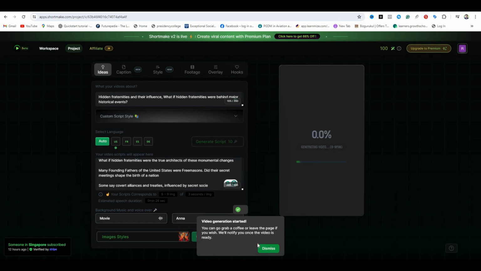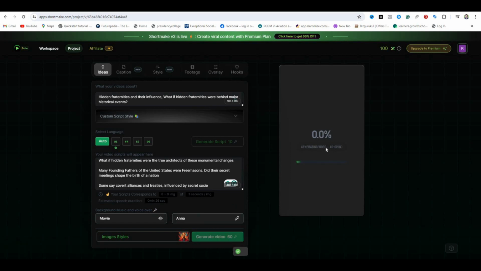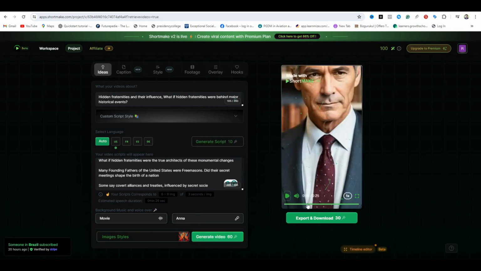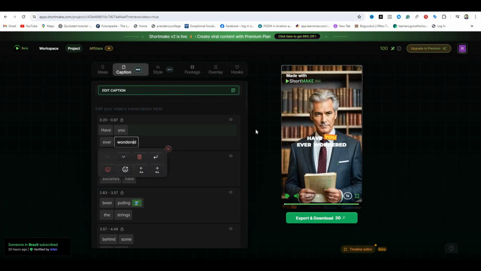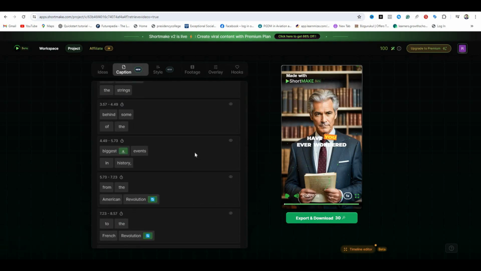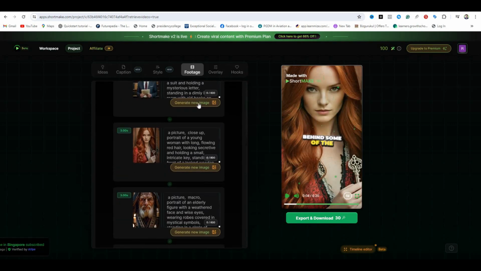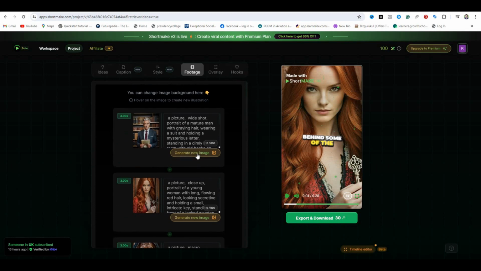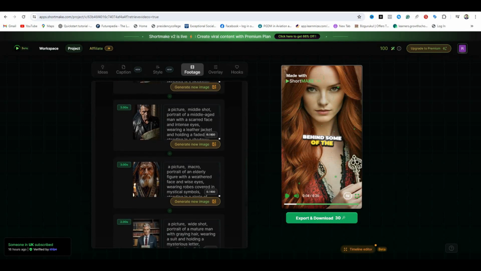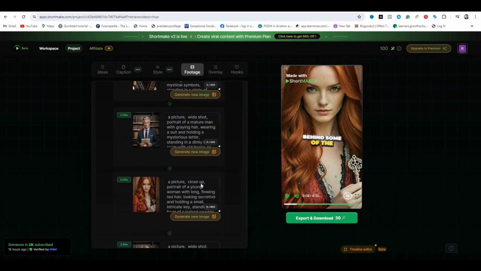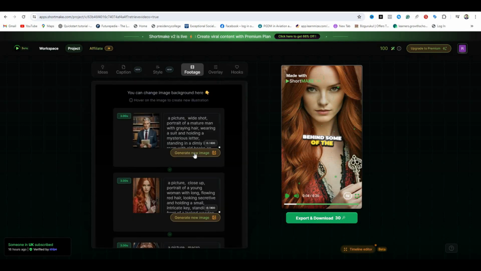It will take a few minutes, and when the video is ready, you can even edit the complete video, starting from captions. Click on Edit, and then you can simply change the color of the captions or the style of the caption. Now let's move on to the third option, which is Image Edit. Now here is the list of all the images that are used in the video. You can even apply a different image style to each image, and you can also regenerate a different image in case you are not satisfied with the results.